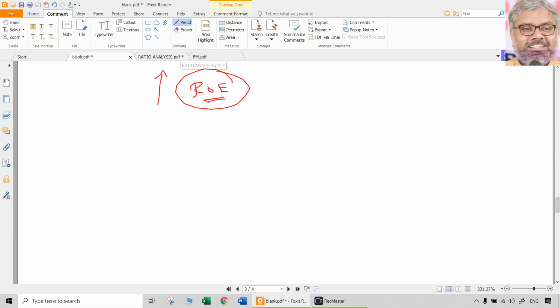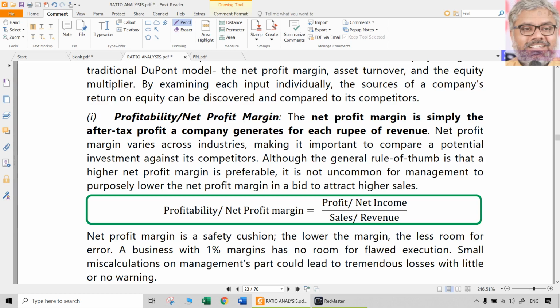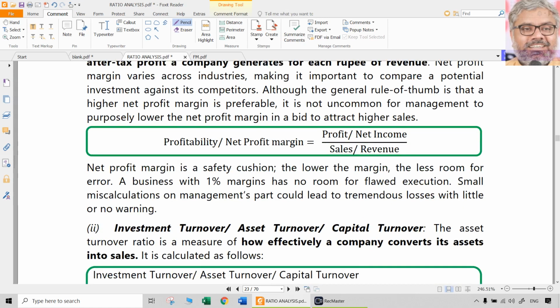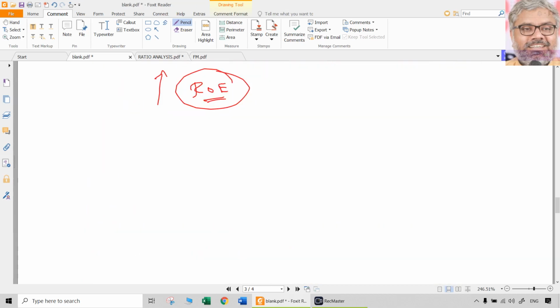So what this particular finance executive at DuPont has done is he has split the return on equity into three different components. The first component is profitability or net profit margin, and we know this, there is nothing new here. So the first component will be net profit divided by sales.